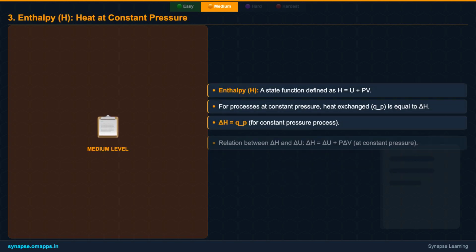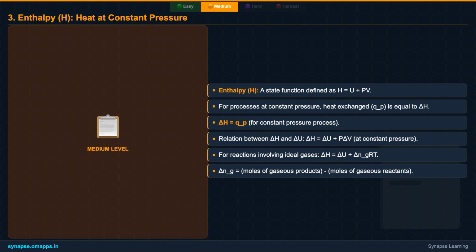Finally, we introduce enthalpy, H, a very useful state function, especially for processes occurring at constant pressure, which is common in many lab experiments. Enthalpy is defined as U plus PV. At constant pressure, the change in enthalpy, delta H, is equal to the heat exchanged, Q_P. This makes delta H a convenient measure of heat for constant pressure reactions. We also learned how delta H relates to delta U through the change in moles of gas, delta N_G. Practice the example calculation to solidify your understanding of these concepts.